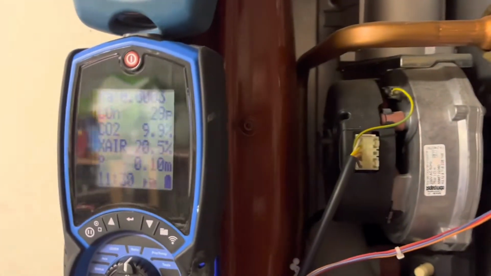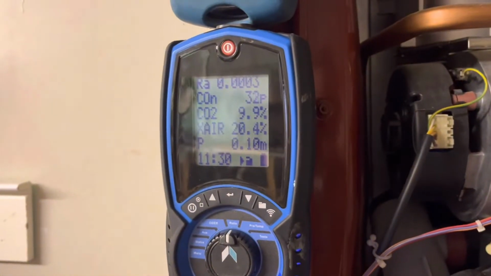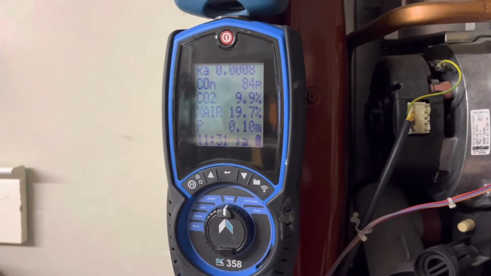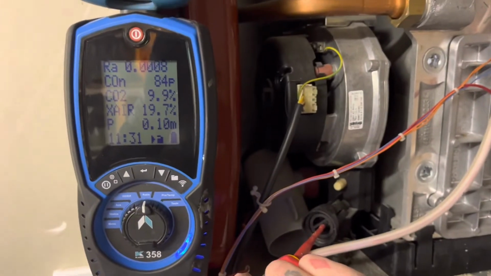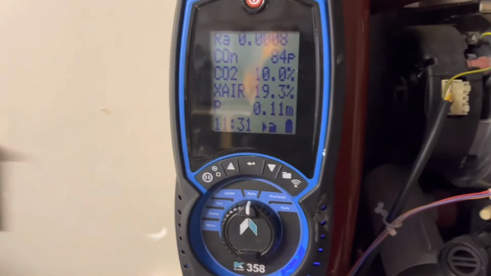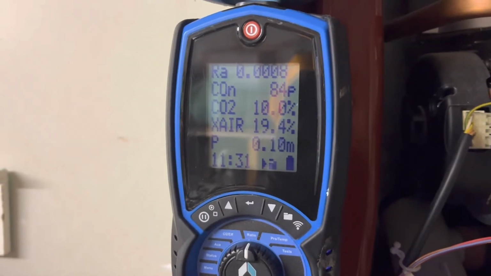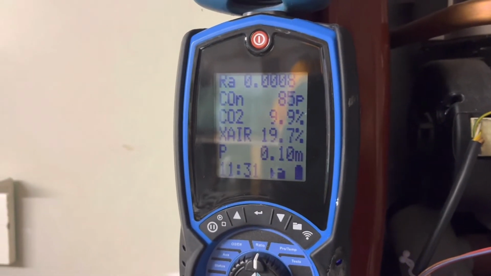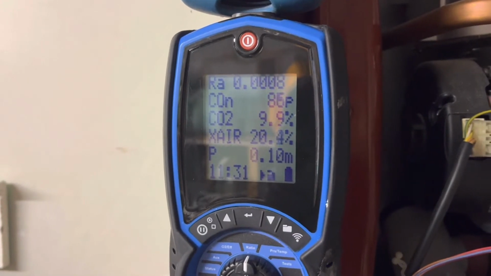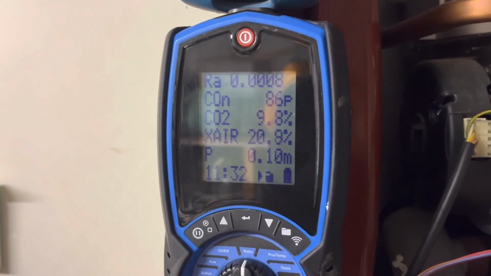Just let that run for a few minutes until it stabilises. I'll be back with you. So we've now settled at 9.9, so you want to be slightly less. Try and get within shot. Tweaking this down, only slight adjustments needed for it to alter. As you can see now, it's dropping, the air's rising up. We want that to be 9.7, that's CO2.